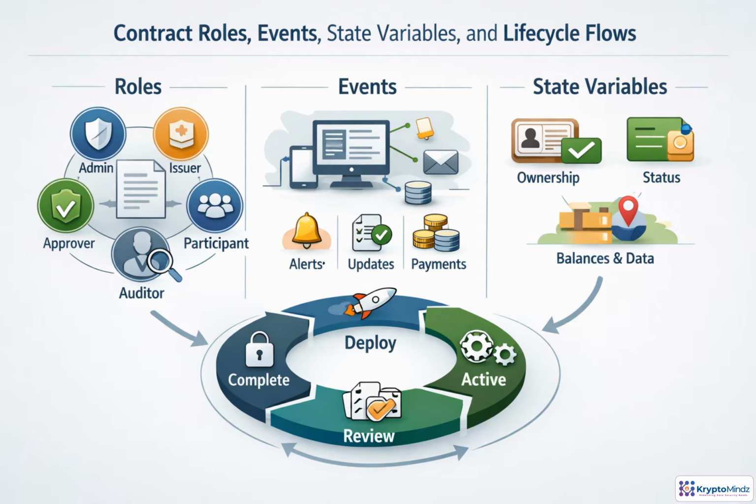A smart contract should make responsibilities and transitions explicit. Roles define which participant can create, approve, audit, or operate a record. State variables capture only what the contract needs to enforce rules, such as ownership, status, balances, and key business data. As actions occur, events announce changes to integration services. The lifecycle becomes predictable. Deploy the contract, process active transactions, review approvals or exceptions, and complete the record with a clear audit trail.